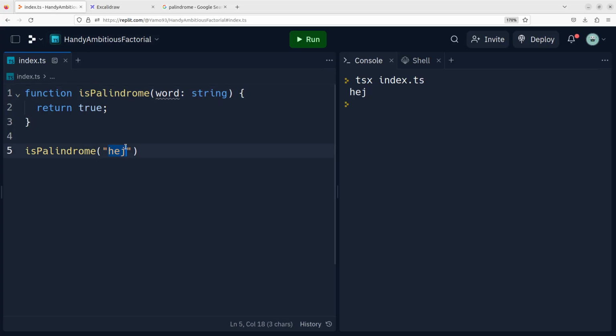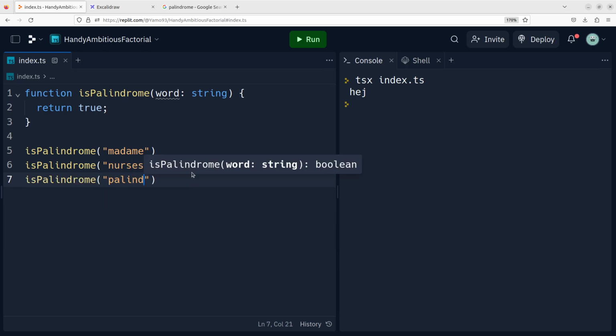So I'll say madame, and I'll say nurses run. And I'll say something else as well. The word palindrome is obviously not a palindrome, right? So let's try these test cases.